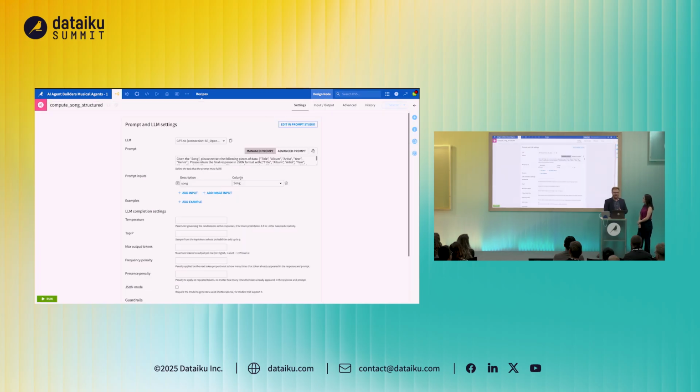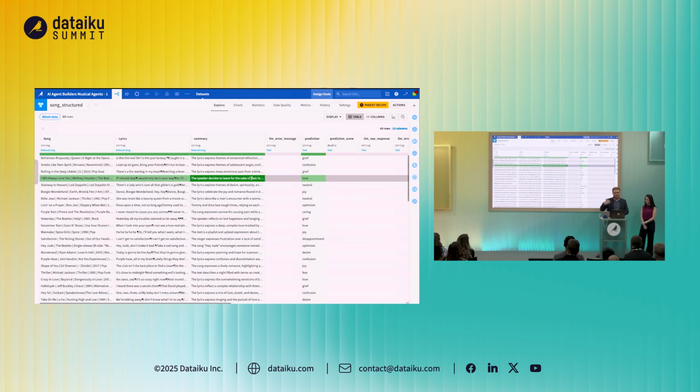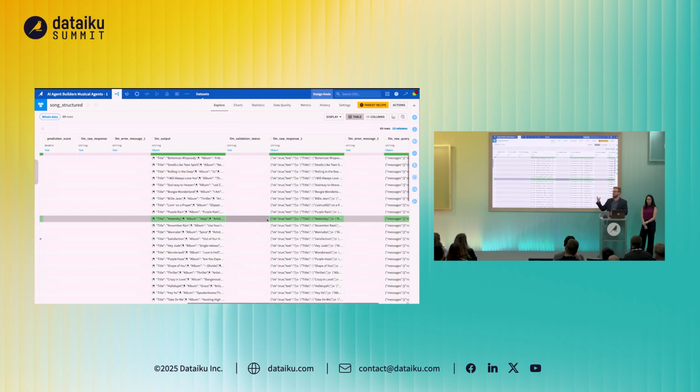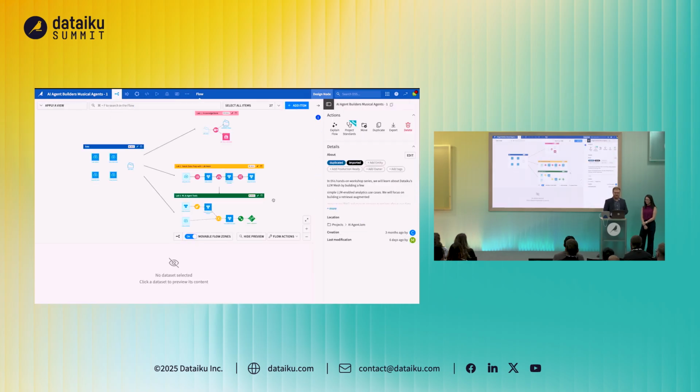Next, we're asking a more traditional prompt. We're feeding this data set in, and we're asking to extract the title, the album, the year, all of that metadata that's going to help us as we move forward. Ultimately then, our final data set becomes a database or knowledge repository of all of our different music in this data set. Finally, as Serena mentioned, we move into creating some more traditional machine learning analysis, so predicting the popularity of some of these songs.